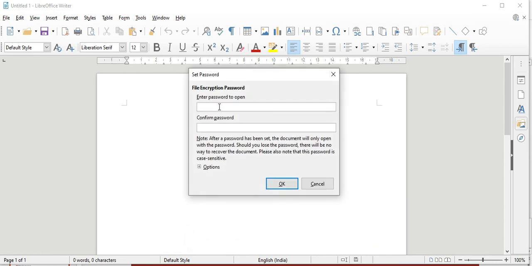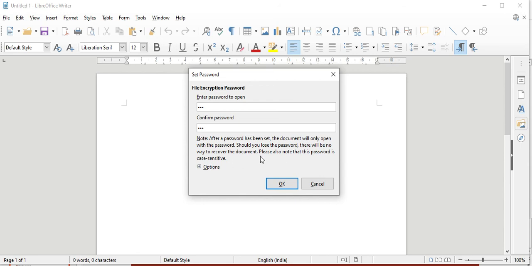When you click on Save, you will see here: enter the password to open. You can keep any password whichever you want and confirm that password by writing it a second time. Note, after a password has been set, the document will only open with the password. Should you lose the password, there will be no way to recover the document.